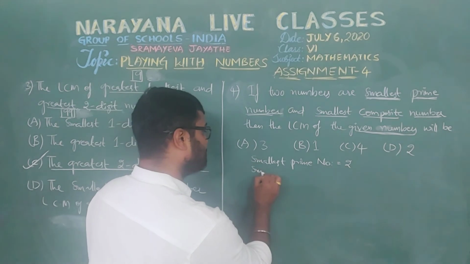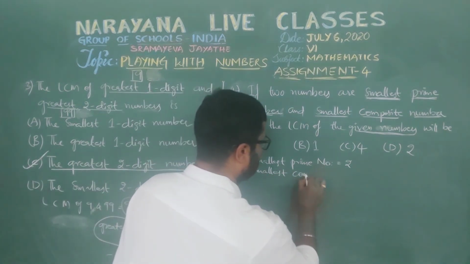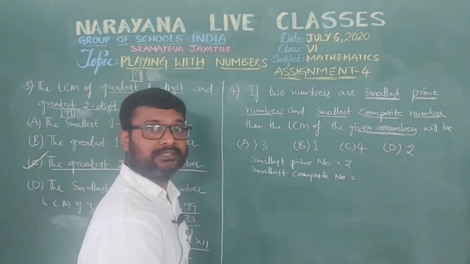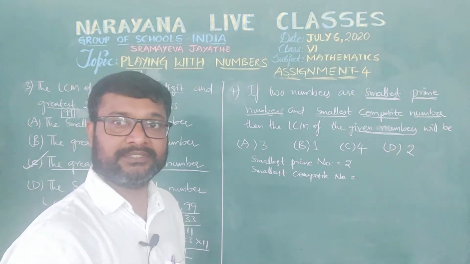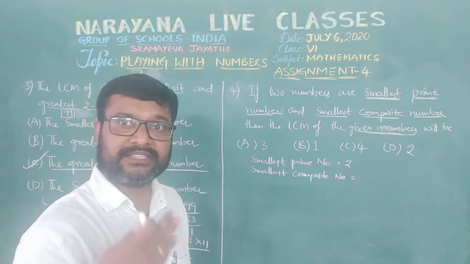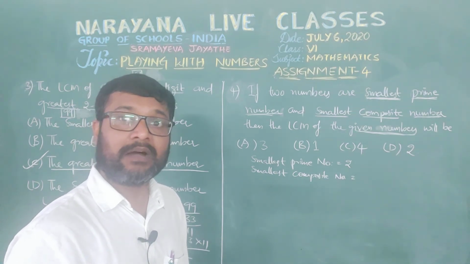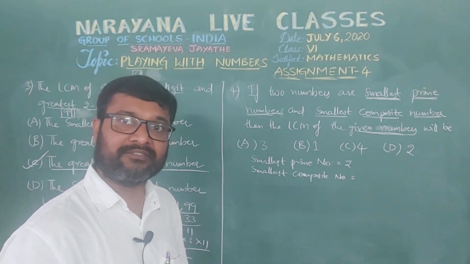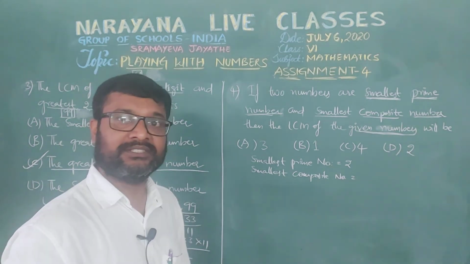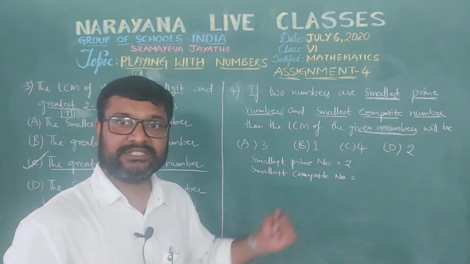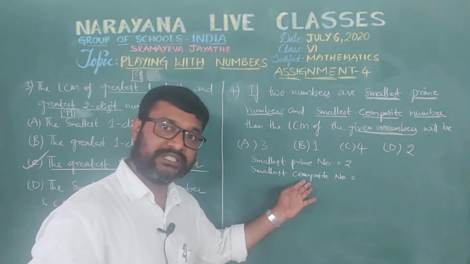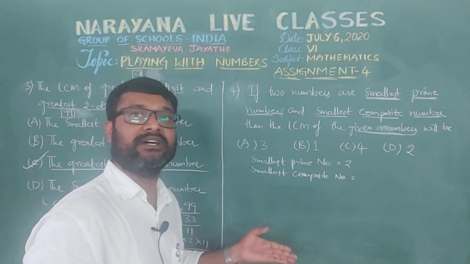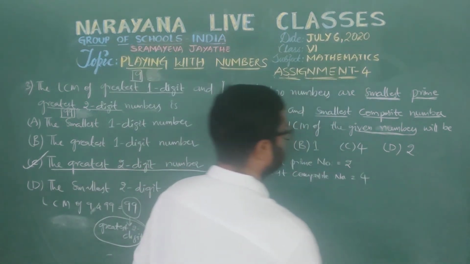What is the smallest composite number, children? After 2, 3 is there. 3 is also a prime number, isn't it? But after 3, 4 is there. 4 is a composite number, not a prime number. Why? It is divisible by 2, 1 and itself, meaning it has more than 2 factors. So it is the smallest composite number, that is 4, isn't it?